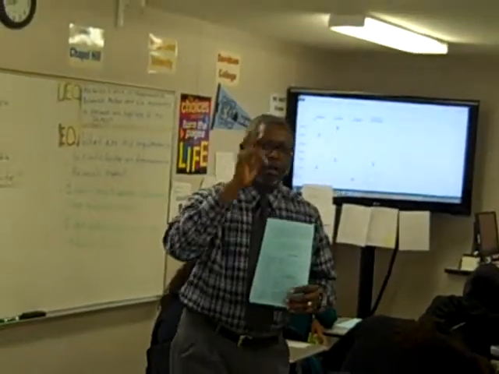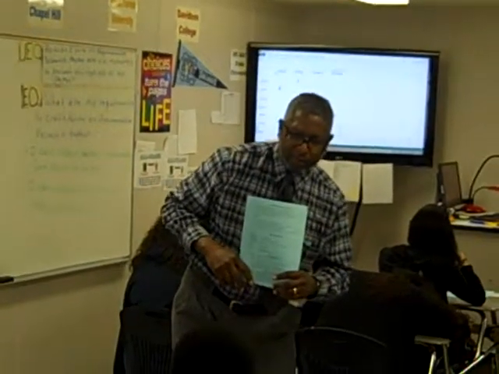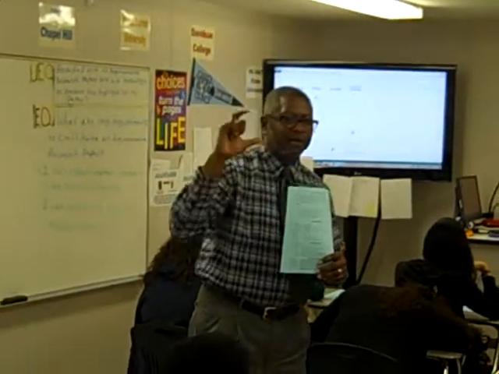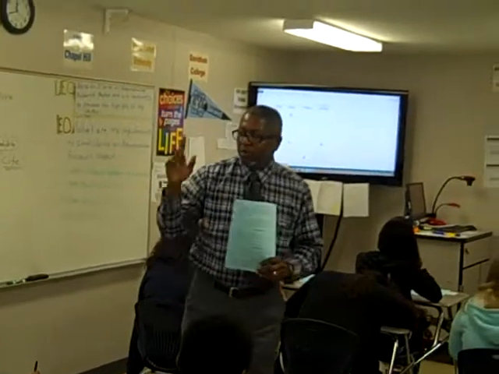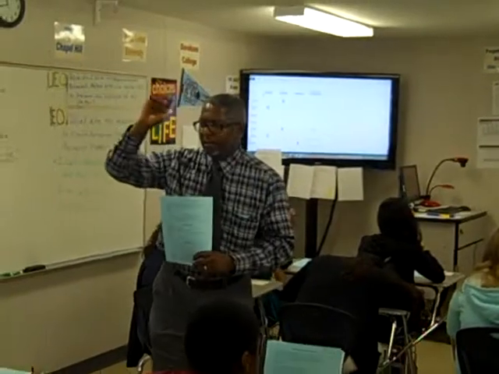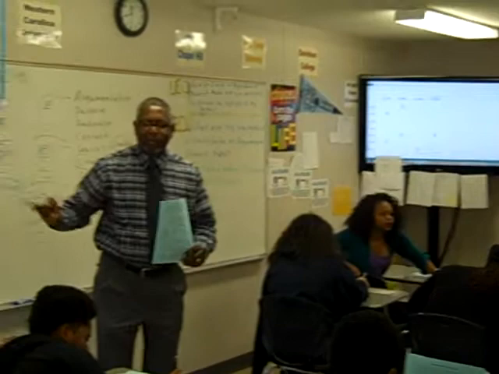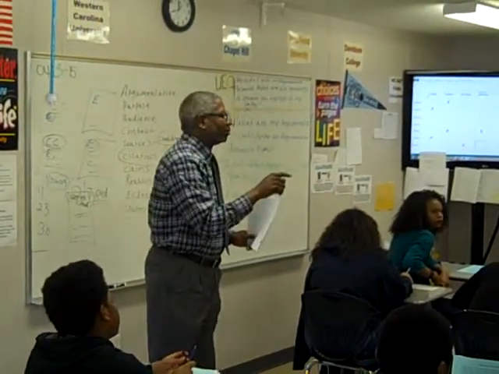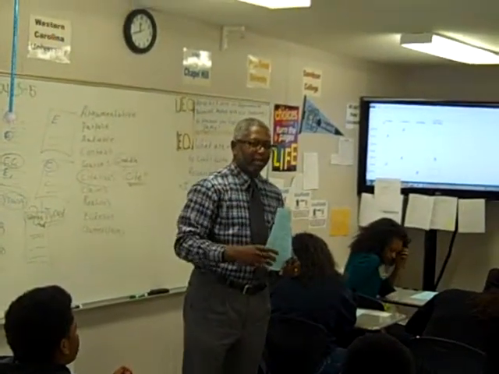Double space? Double space. What else? Times New Roman. What font size? 12. What about our margins? 1 inch. What about the top? 1 inch. What about the right side? 1 inch. What about the left side? All of the sides. How about the bottom? So 1 inch margins all the way around. Times New Roman is the font style. The font size, 12. Okay?